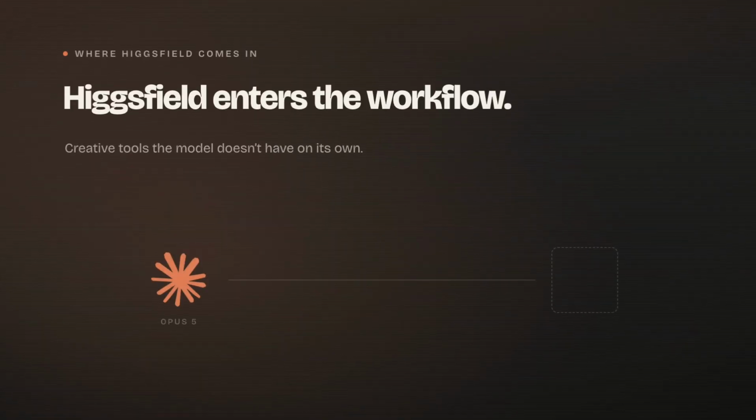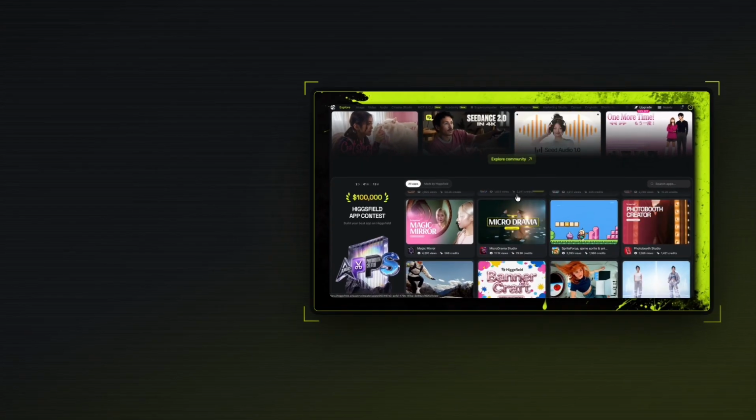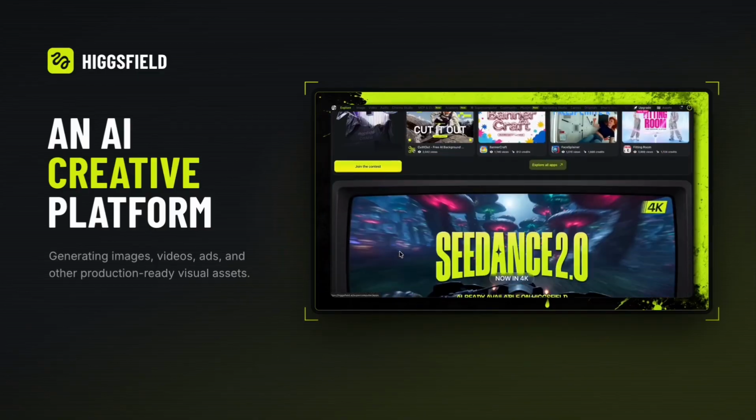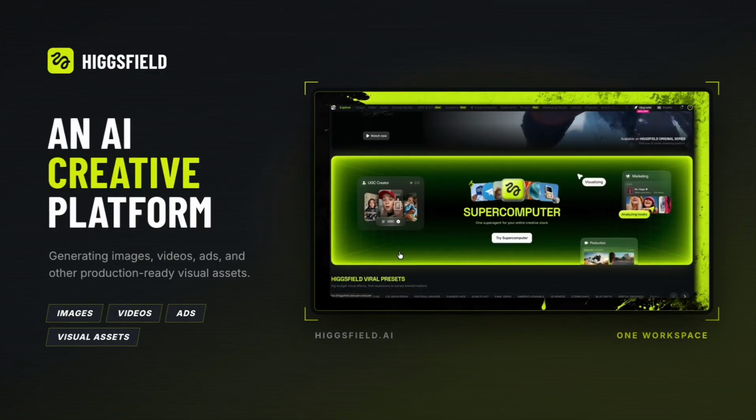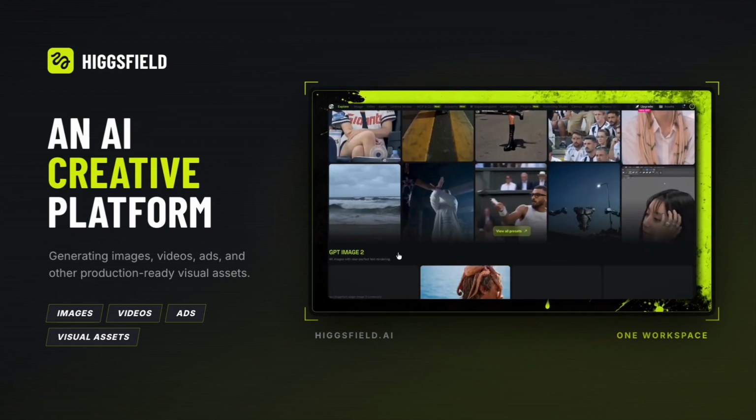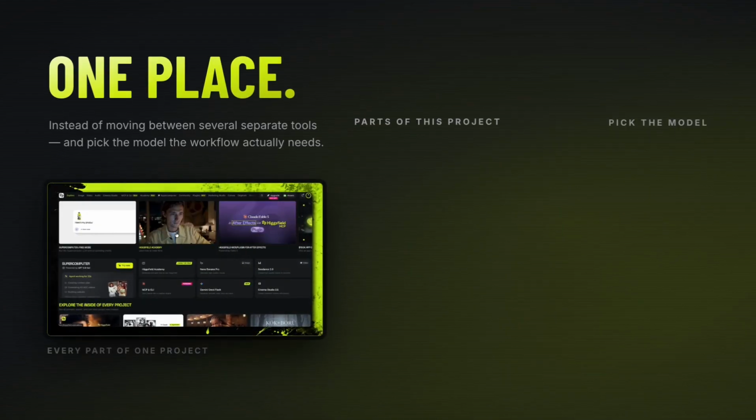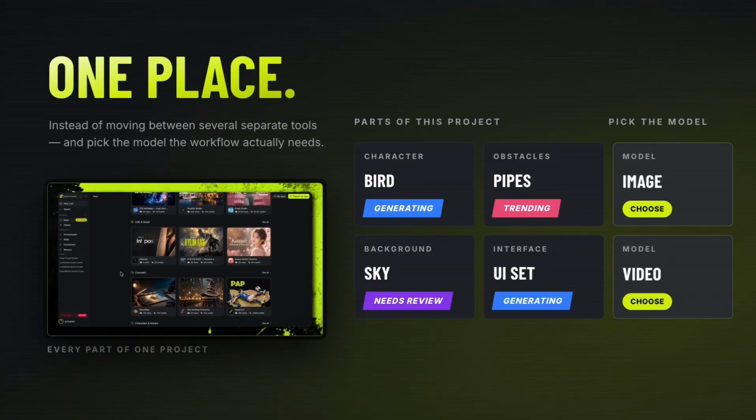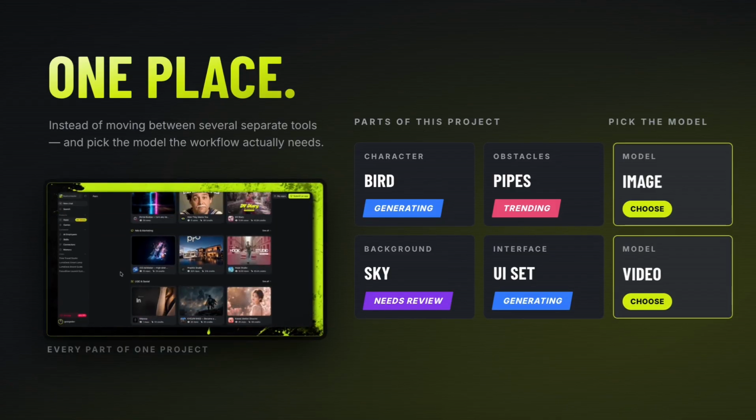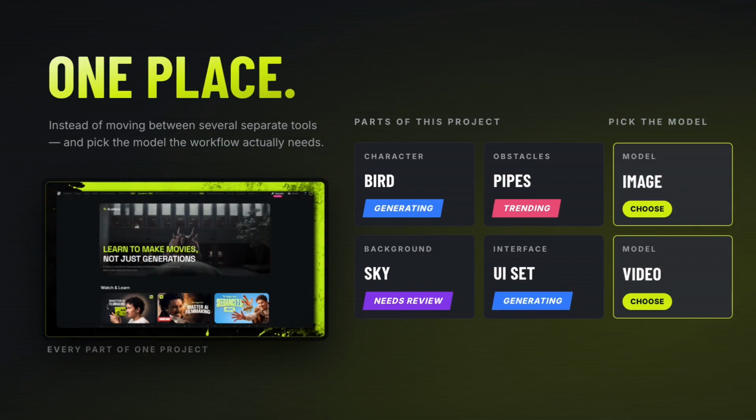And this is where Higgsfield enters the workflow, giving Opus 5 access to creative tools that are not built into the model itself. For those of you who don't know or haven't used Higgsfield before, it's a creative platform for generating images, videos, ads, and other production-ready visual assets. Instead of moving between several separate tools, you can create different parts of a project in one place and choose from a range of image and video models depending on what the workflow needs.